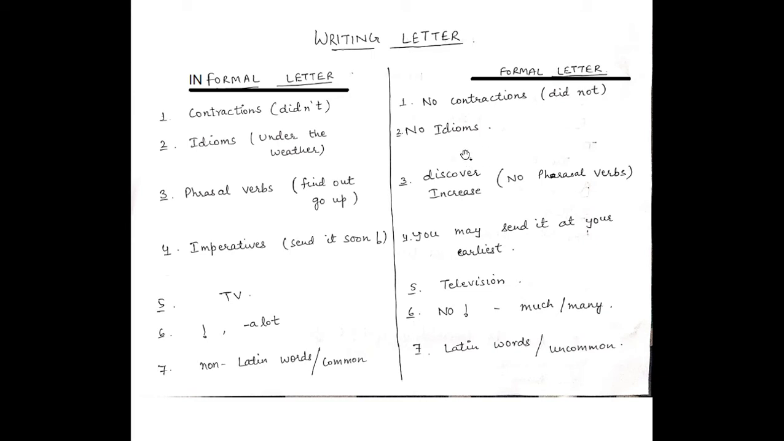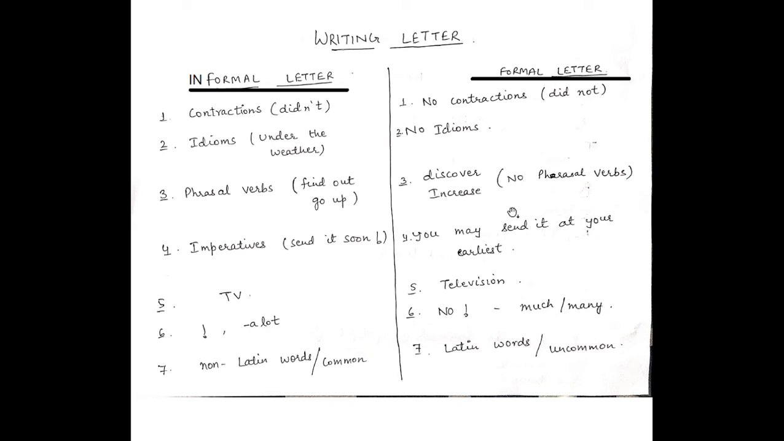Okay. Then phrasal verbs. Now what are phrasal verbs? The phrasal verbs are the verbs which are used with a preposition with them. Like here, find out. Find is a verb, out is a preposition. Go up. Go is a verb, up is a preposition. So the verbs which are used with a preposition with them, they are called phrasal verbs. So you can use phrasal verbs in an informal letter, but these phrasal verbs cannot be used in a formal letter.